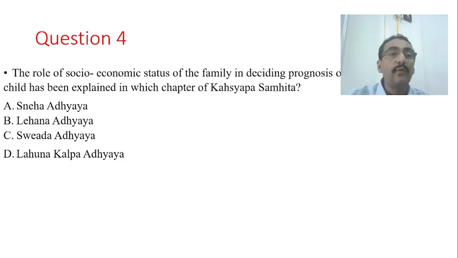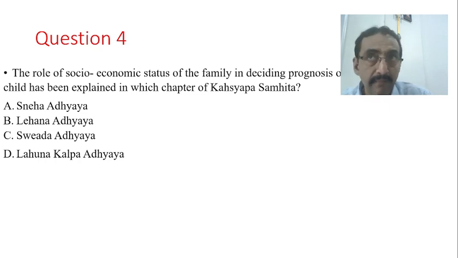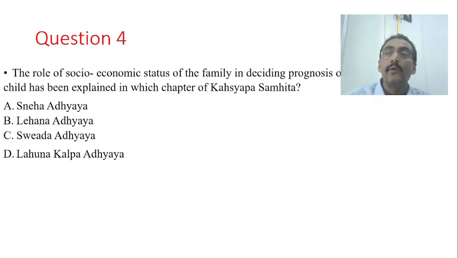Go to question number 4, where it asks: the role of socio-economic status of the family in deciding the prognosis of the disease in a child has been explained in which chapter of Kashyapa Samhita? See, what is the role of socio-economic status? That is the family income, family background, the family's socio-economic status.